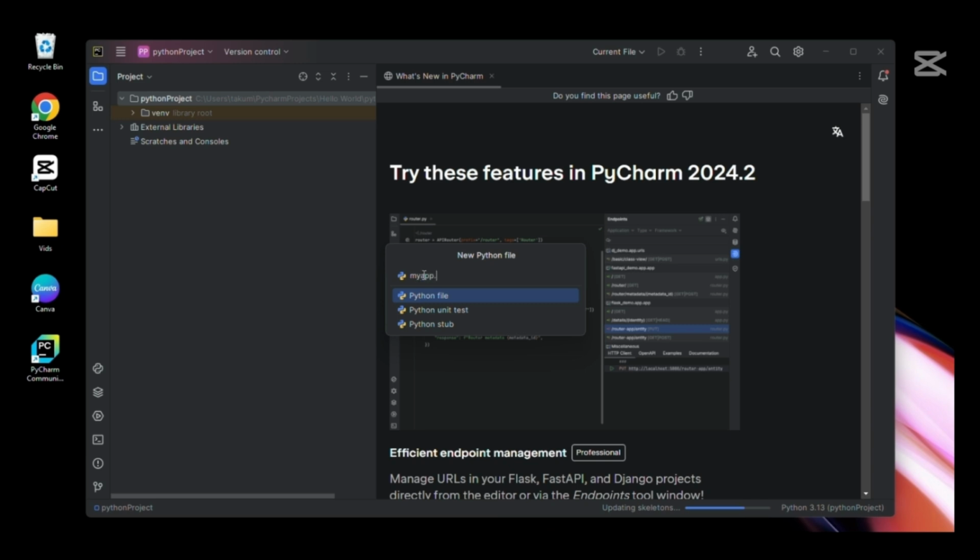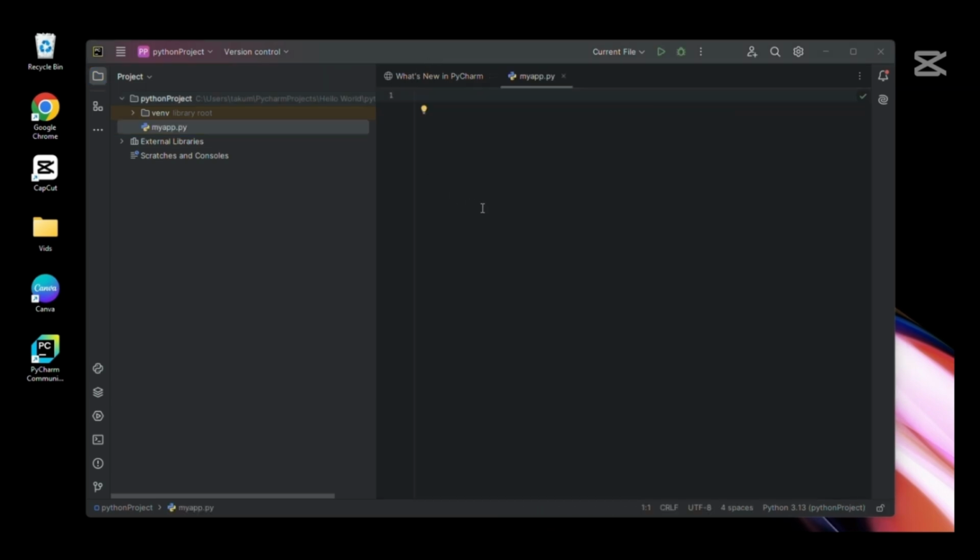So let's say I'm giving it as my app.py. One thing is that every Python file ends with a .py extension. When you see any file which is .py, you know it is a Python file. So you see, I've given it as my app. So we have created a file to write our first Python code, and the file we have created is a Python file, and we gave it as my app.